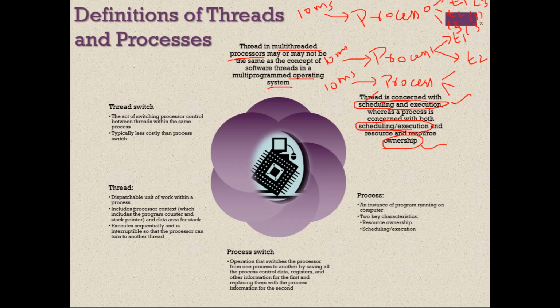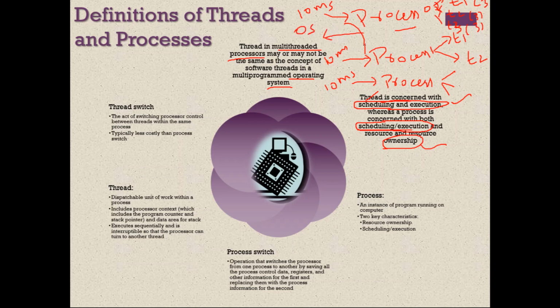So it will execute 3 milliseconds for thread 1, 3 milliseconds for thread 2, and the next 3 milliseconds for thread 3. Now context switching from one thread to another will be done by the process itself. When there is a context switch from T1 to T2, or T2 to T3, or again from T3 to T1, all these things can be taken care of by process 0 itself. But context switching from one process to another process will be taken care of by the operating system. Right?